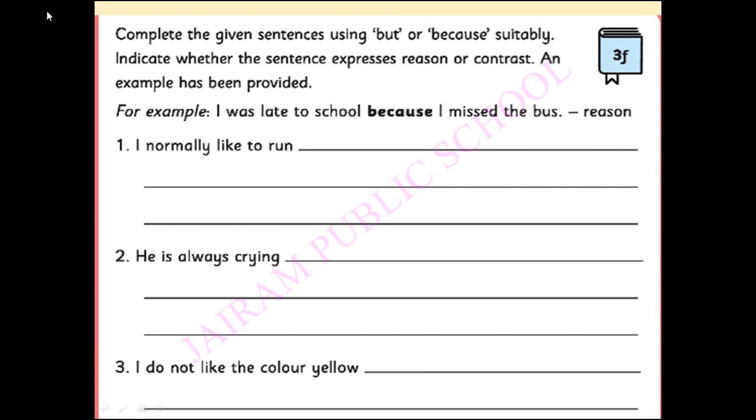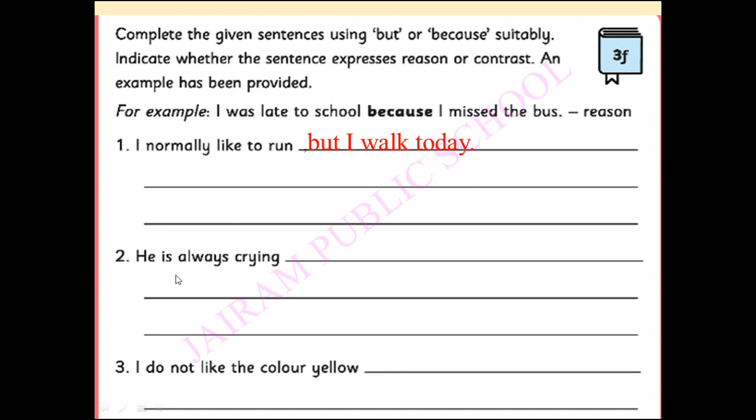Next, another exercise from your book. Complete the given sentences using but or because suitably. Indicate whether the sentence expresses reason or contrast. An example has been provided. I was late to school because I missed the bus. It tells you the reason. So, you have to complete the sentence. I normally like to run, but I won't walk. But I walked today. So, it tells you the contrast. So, you have to write here contrast.